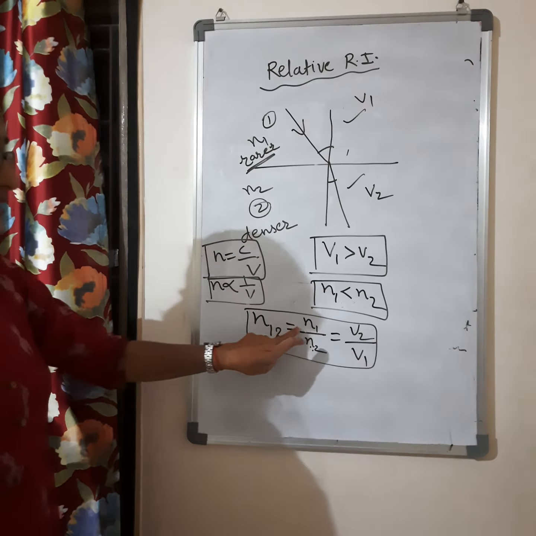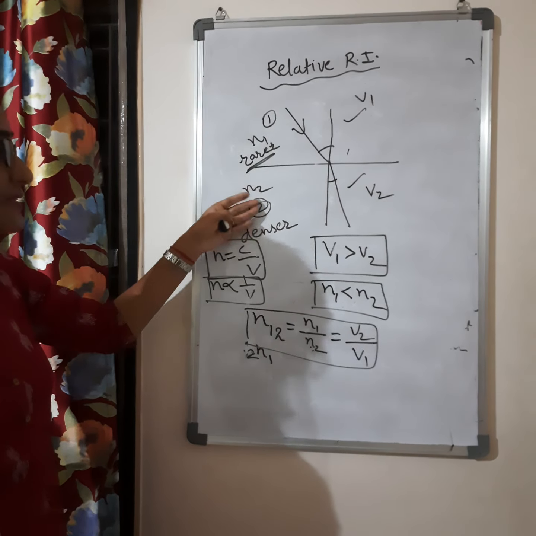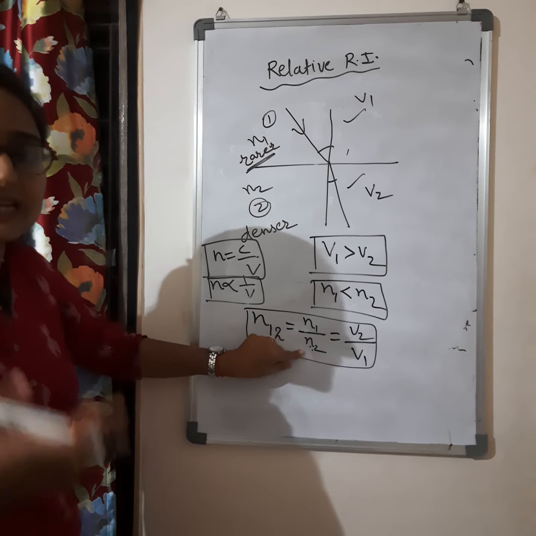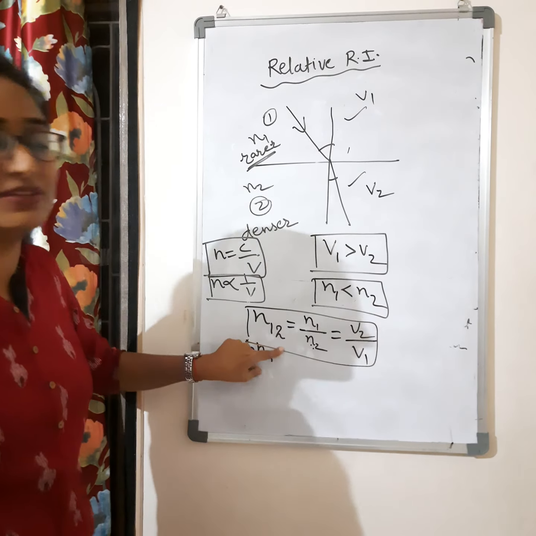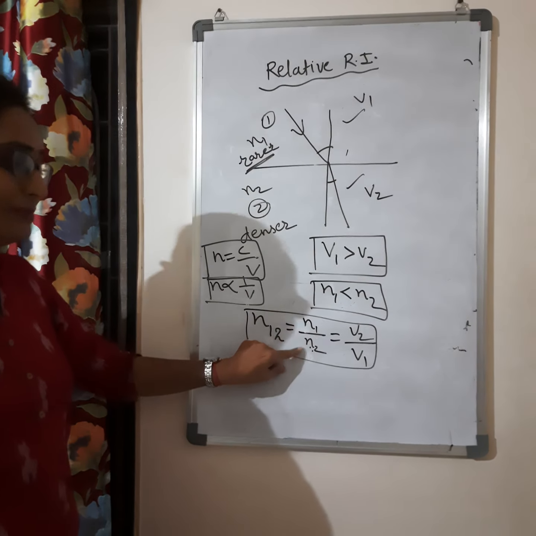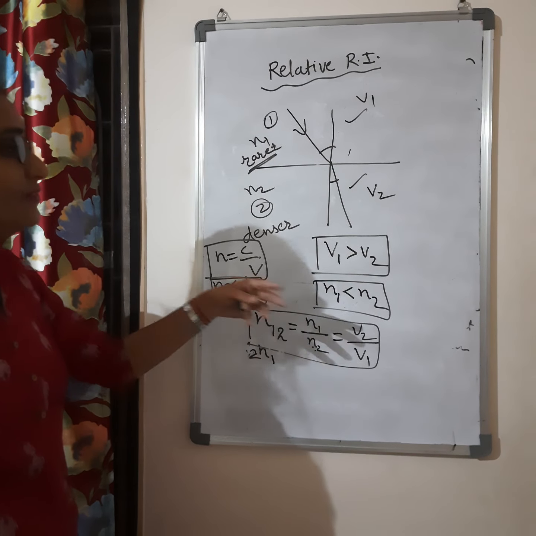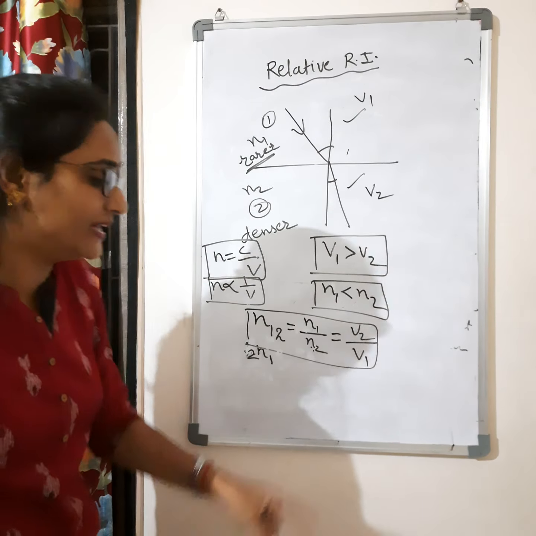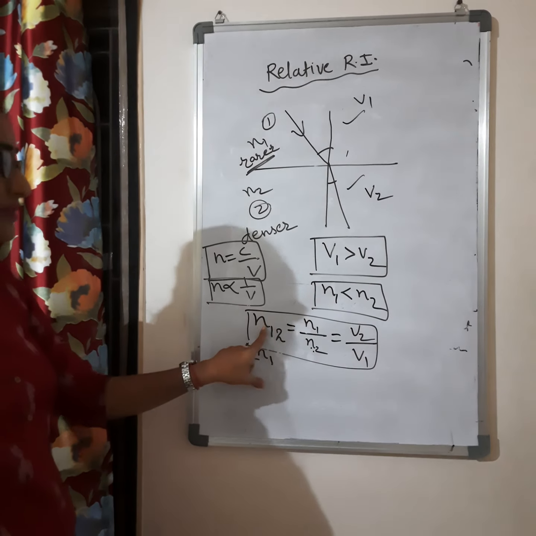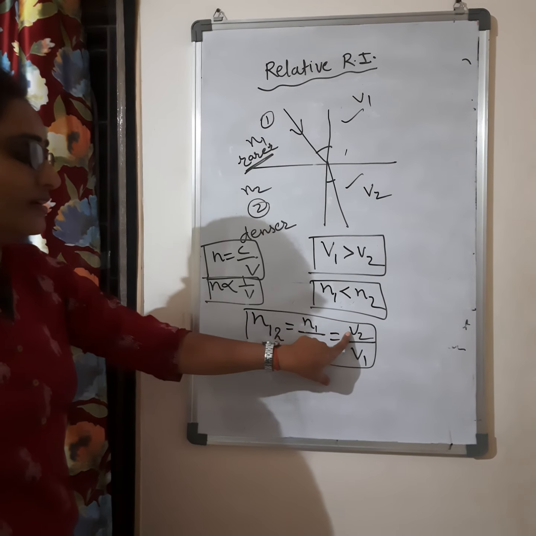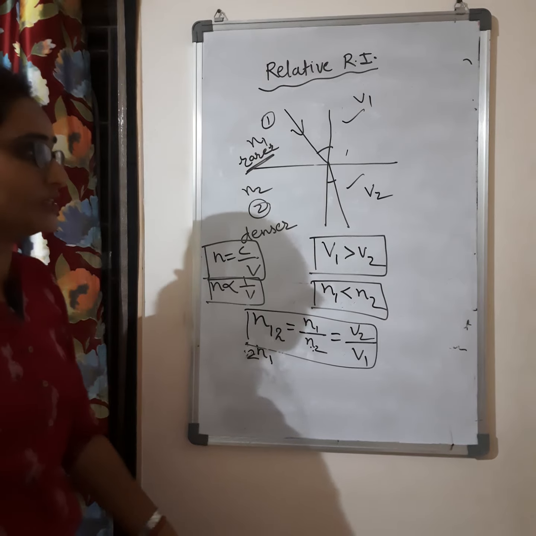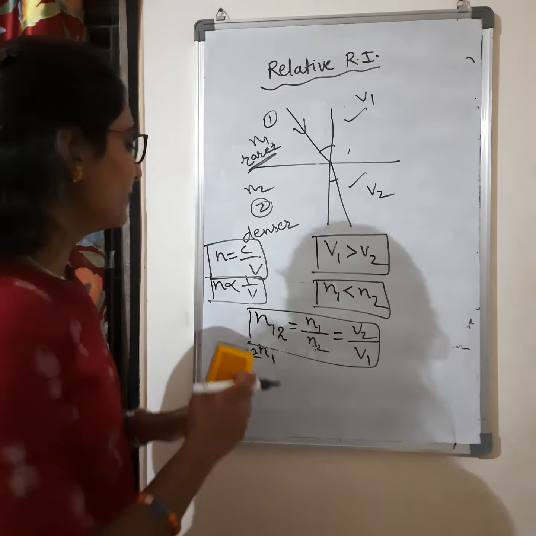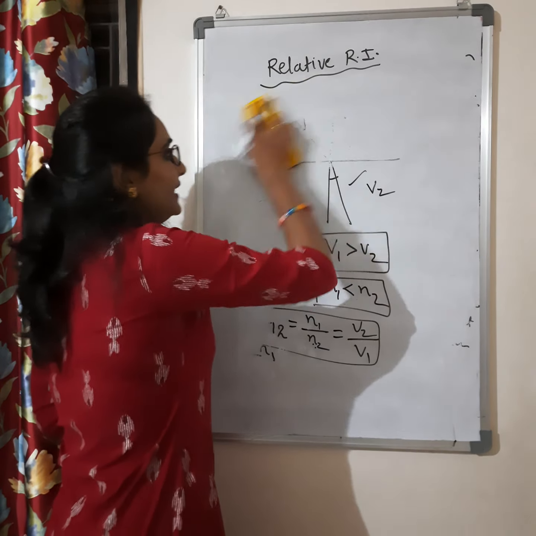If the refractive indices of the two mediums are given, you will use N1 by N2. If they are asking for the relative refractive index of the first medium with respect to the second medium, then it will be N1 by N2. And if the velocities are given and they ask you to calculate the relative refractive index of the first medium with respect to the second, you use V2 by V1, the opposite. Okay, V2 by V1. So this is all about relative refractive index.